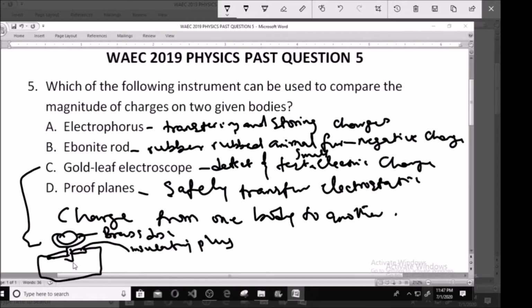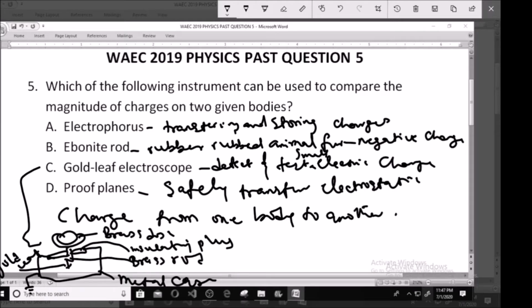You have what we call the brass rod. Up there you have the brass disc, but here we have the brass rod. Here is what we call the metal case, and here is what we call the gold leaf. And finally, you need to take charges to the ground. So this is what we call the gold leaf electroscope.